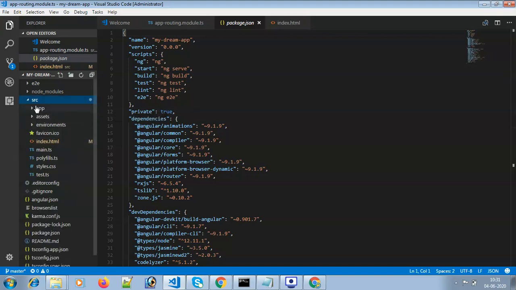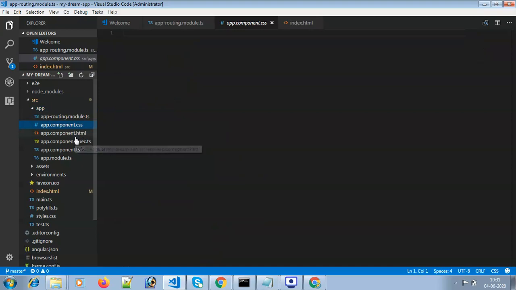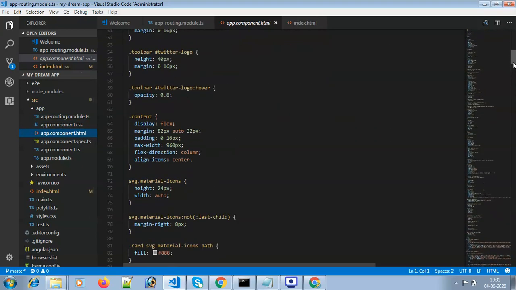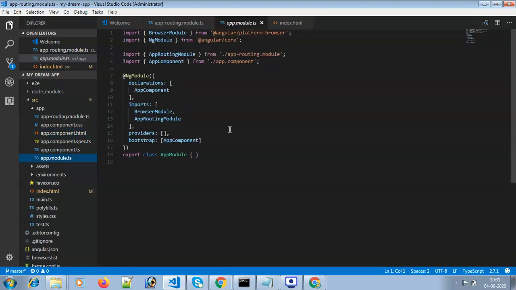Inside src, we have the app module and the environments folder. This is the app component, with its CSS and HTML. And this is the app module, which I will discuss in the course.